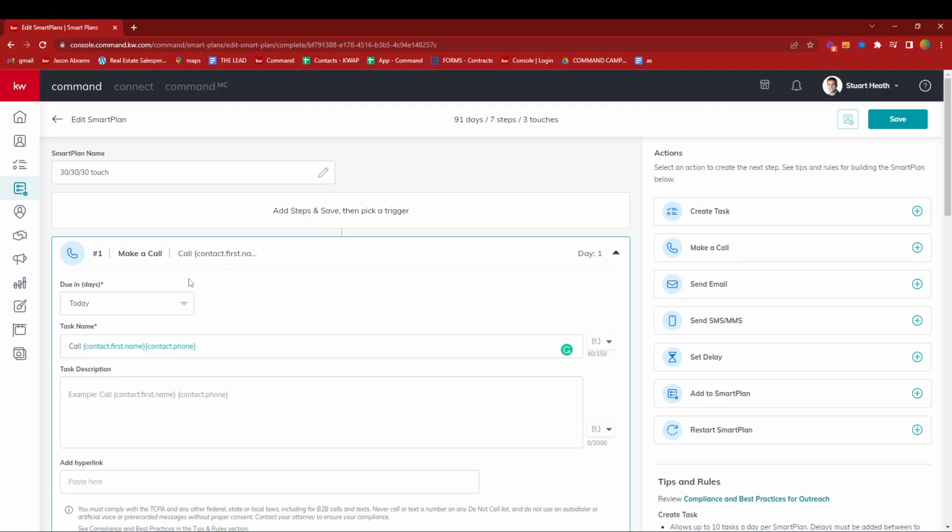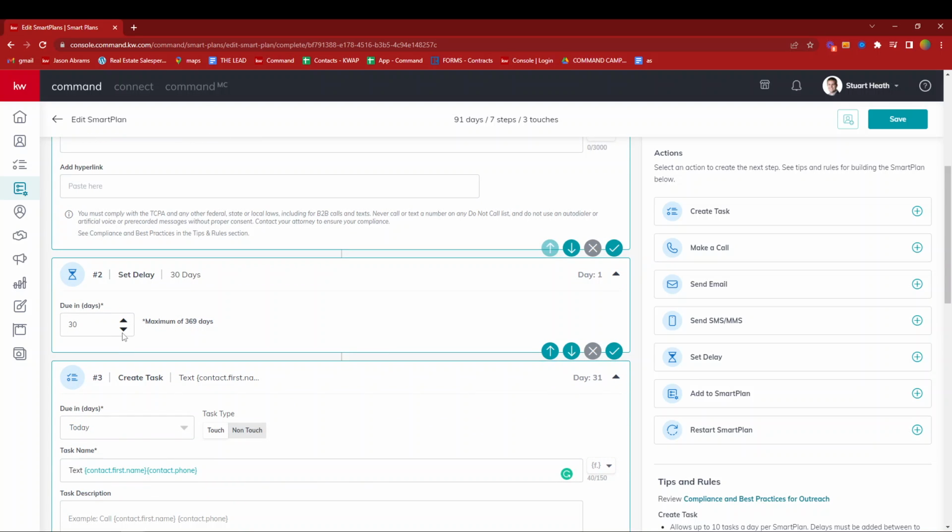So again, this is basically going to be 4 phone calls a year, 4 text messages a year, and 4 touches and interactions on social media a year. If that's not enough for you, and you want to touch and communicate 6 times a year, well then maybe you come right here and you make this delay 20 days. If you want to interact a little less frequent, maybe you come up here to 35, 40 days.